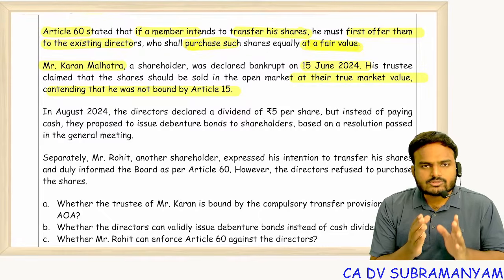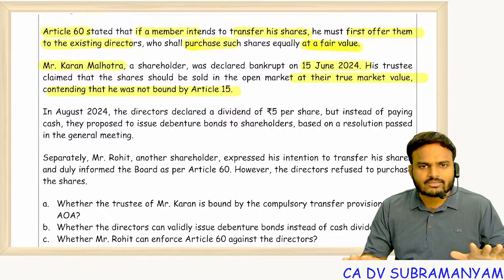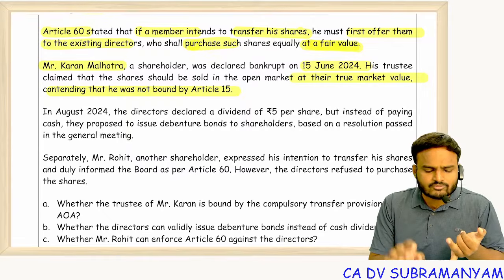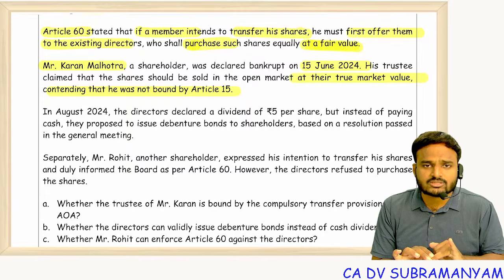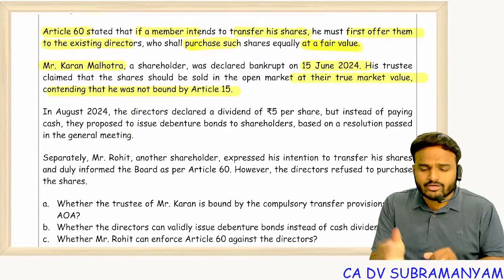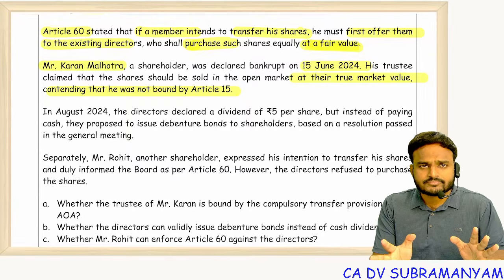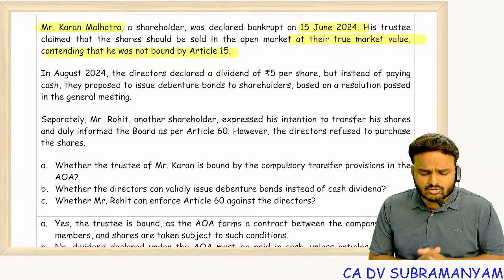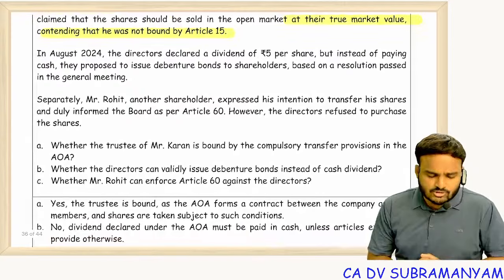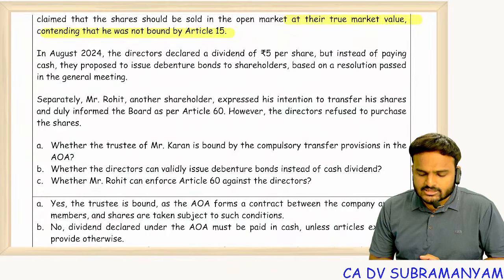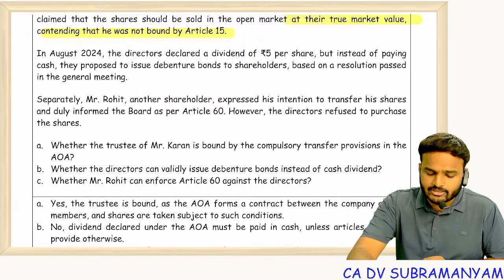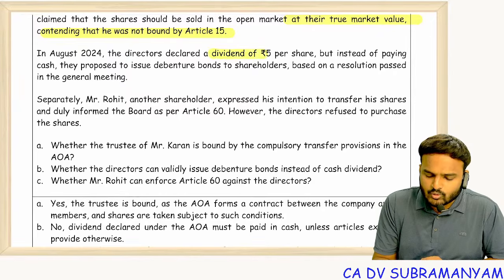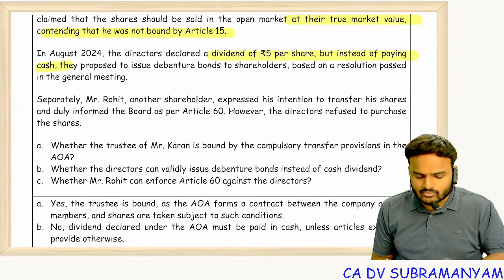See, whether you signed MOA, AOA or not doesn't matter. Even if you are a transferee or even a person acquiring shares under transmission, you are bound by the provisions of MOA, AOA once you become a shareholder. Next, the trustee of Karan Malhotra is wrong. In August 2024, the directors declared a dividend of 5 per share, but instead of paying cash, they proposed to issue debenture bonds to the shareholders based on a resolution passed in the general meeting. See, declared dividend should be paid only in cash. In kind not allowed.